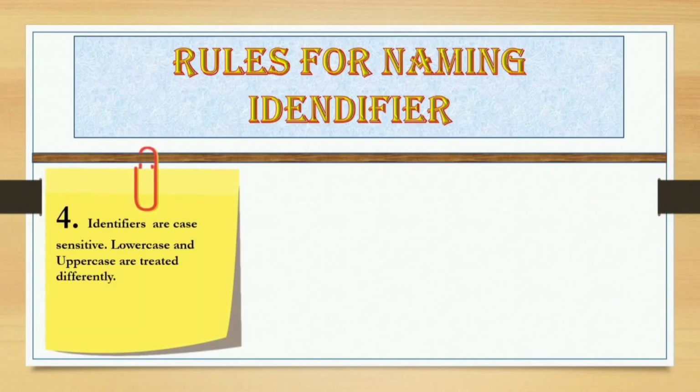Rule number 4. Identifiers are case sensitive. Lowercase and uppercase are treated differently. Student in capital letter is not equal to student in small letter. They are treated differently.